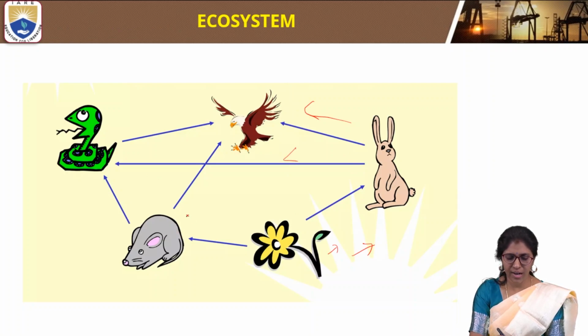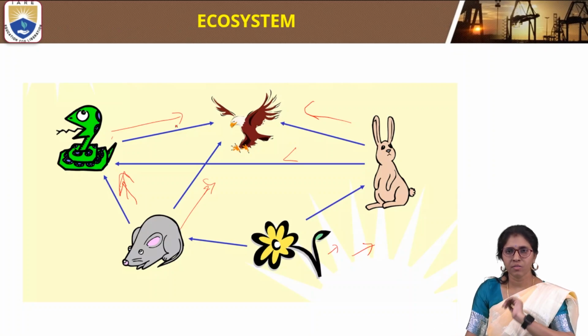If we see this rat, it is consumed in two ways. It is consumed directly by the eagle, and it is also consumed by the snake, and this snake is consumed by the eagle. So like this, in this diagram, three to four food chains are involved. This type of food chain interlocking is called a food web.